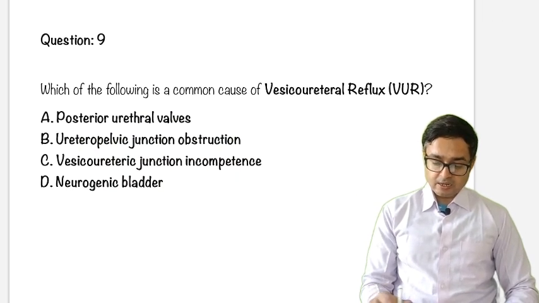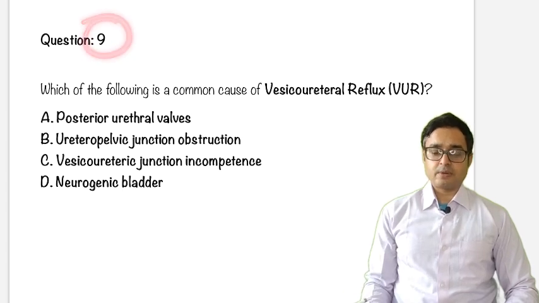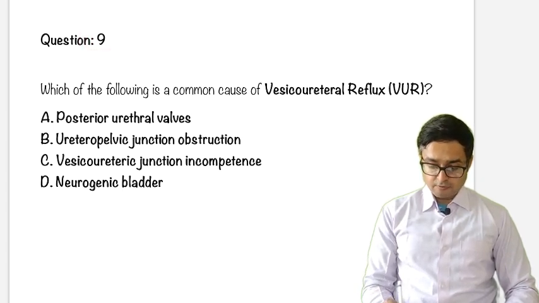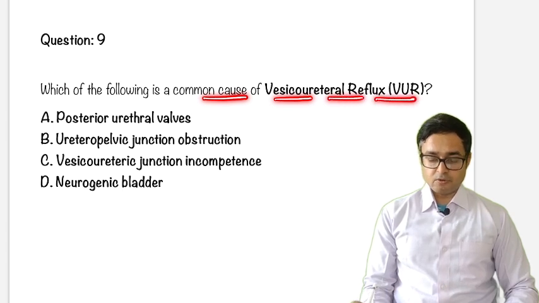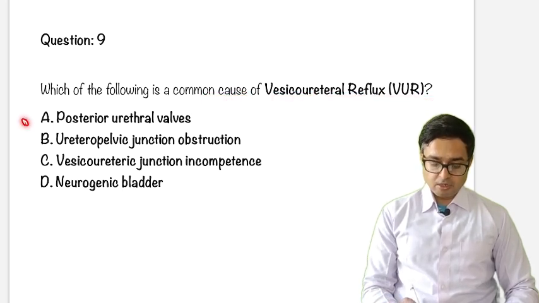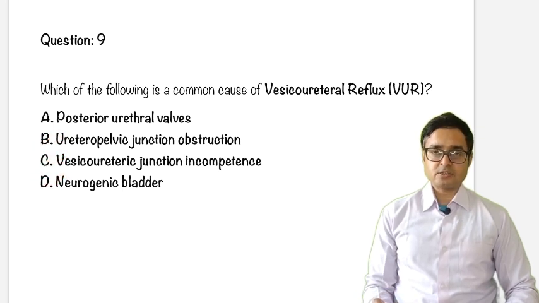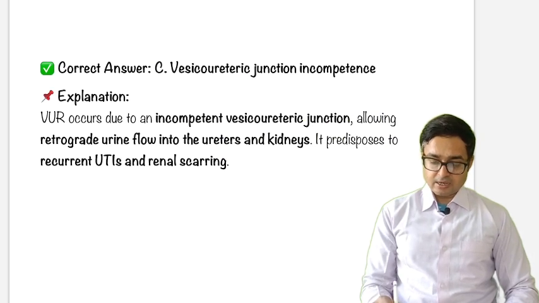Next, we are discussing the next question. The next question is question number 9. Which of the following is a common cause of vesicoureteral reflux, VUR? Posterior urethral valve, UPJ obstruction, vesicoureteral junction incompetence, and neurogenic bladder. What will be the answer? Just pause this video and think. Okay. The answer is vesicoureteral junction incompetence.